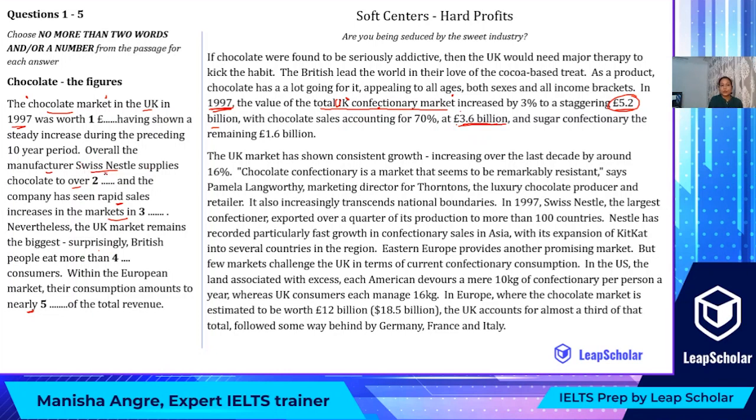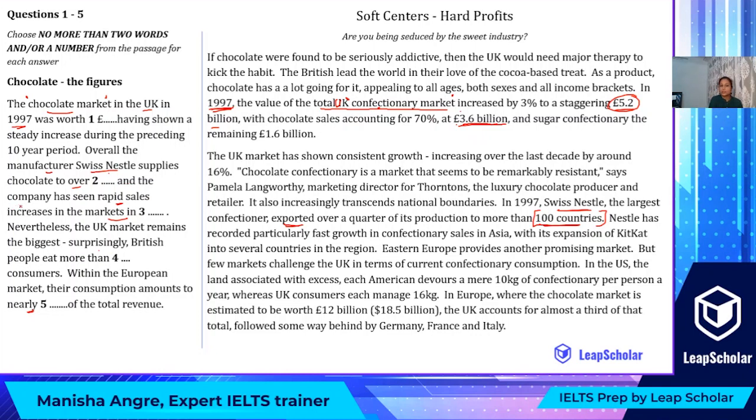We need to look for the word Swiss Nestle here, which we find here in the next paragraph. Let's read this sentence. It says it supplies chocolate to over what? Swiss Nestle, the largest confectioner, exported over a quarter of its production to more than 100 countries. So it supplied chocolate to over 100 countries. Your answer would be 100 countries. Isn't that easy? Yes. If you've done it correct, give yourself a pat on the back, and let's move further.